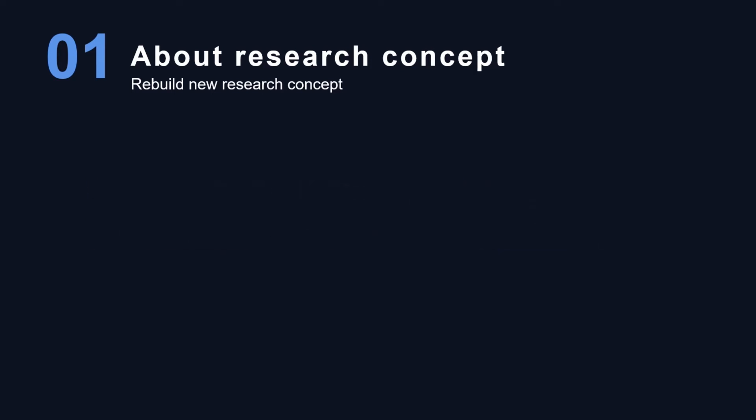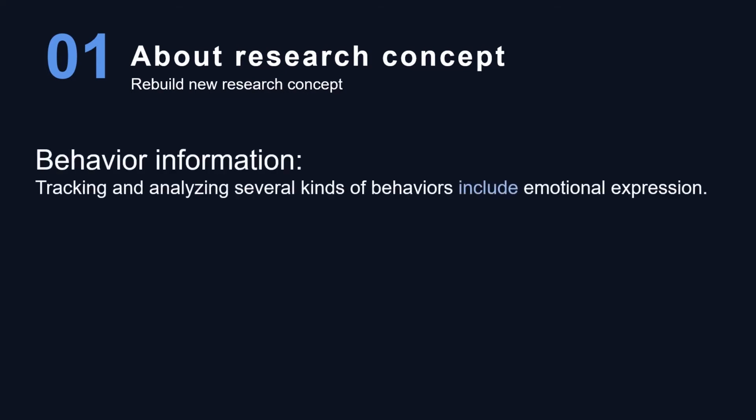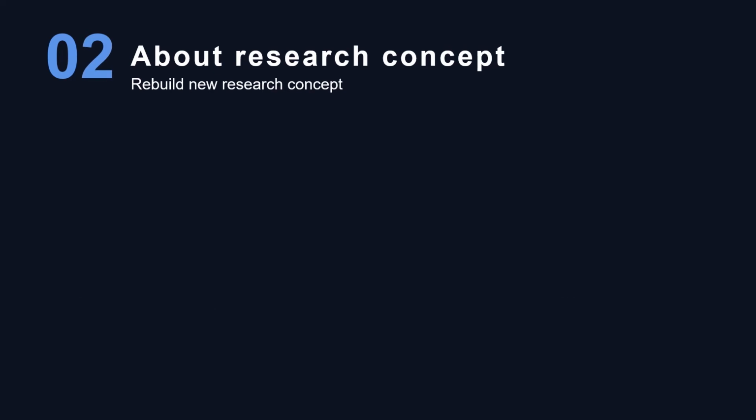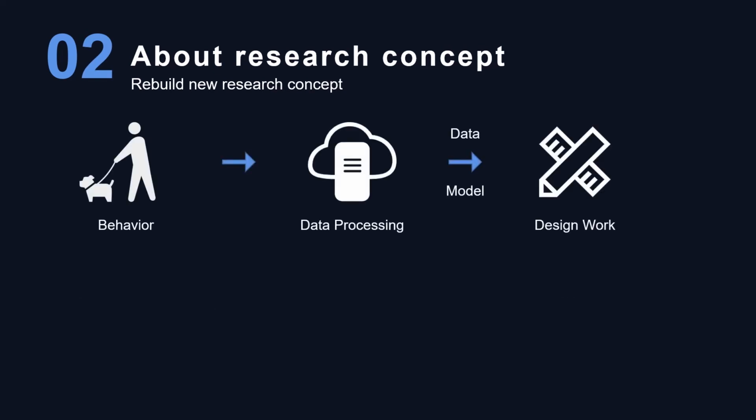In order to explain this topic in detail, here are some key words. User behavior data is the collective name of the user's recordable actions and mental states in this research. GIS is the abbreviation of Geographic Information System, which is the medium for data recording and presentation in this study. In the conceptual model of this study, the entire data processing will be divided into three parts: behavioral data analysis, data aggregation and processing, and model building.